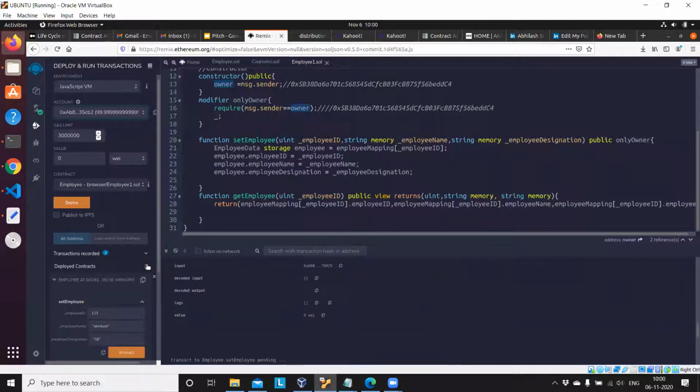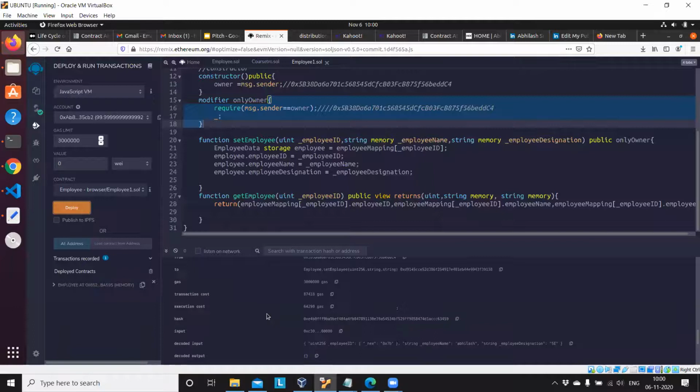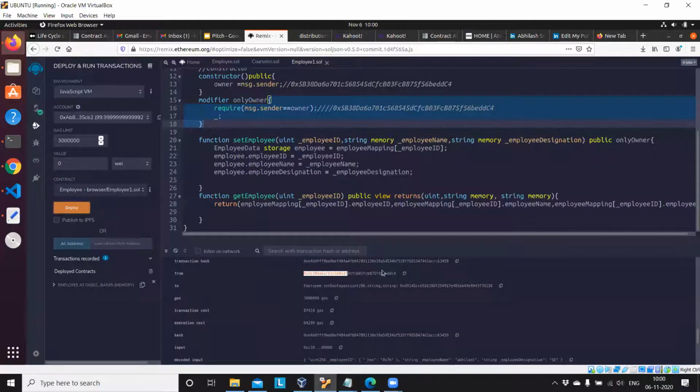So what I have done here, I will try to demonstrate again. This is the code. Sandeep and everyone, please look here. I deploy it, and while deploying, this is the from address. So currently this contract is deployed by this externally owned address, so only this address can access this function.